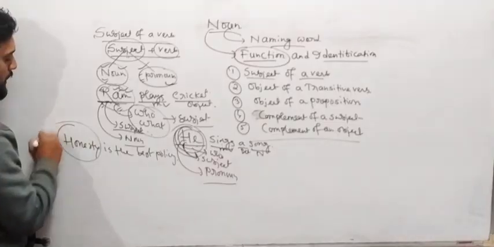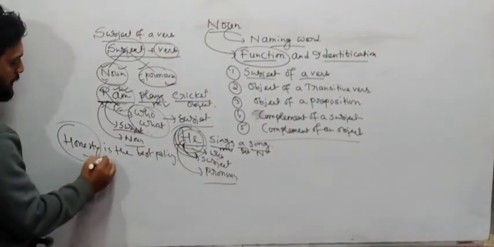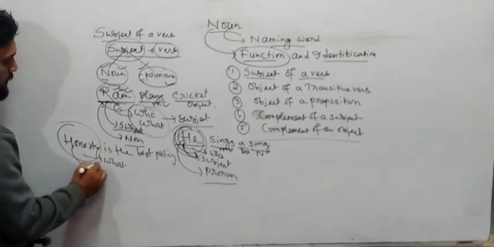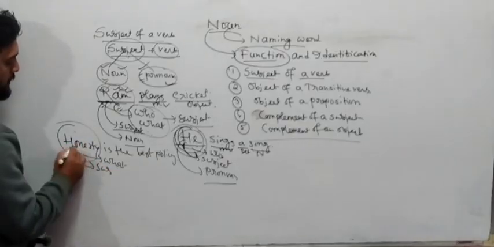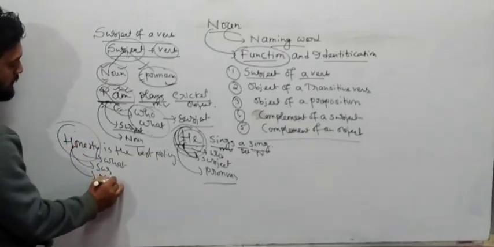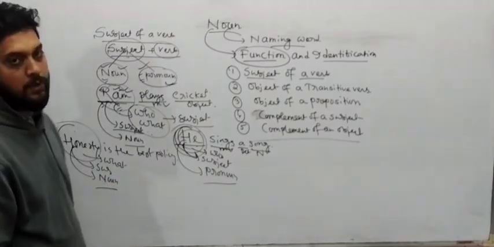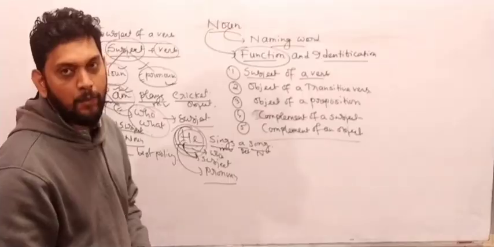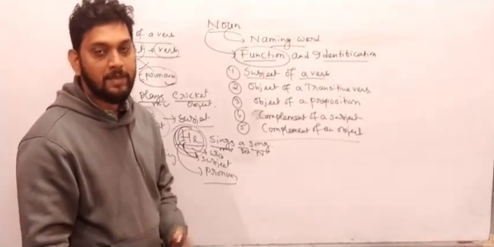So how can I find the subject using a WH question word? What is the best policy? Honesty. So honesty will be the subject of this sentence, and a subject is either a noun or a pronoun. Subject is noun. Got it? So the first function we have understood is that a noun can be used as the subject of a sentence.